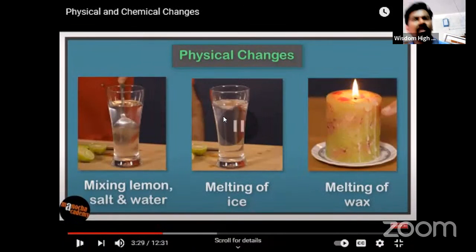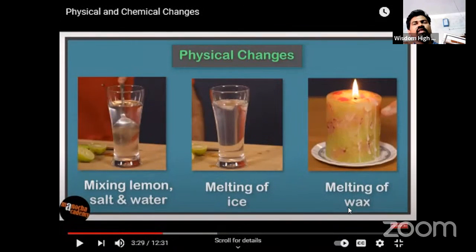Digestion of lemonade is also a chemical change, because when you drink lemonade or lemon juice, it enters our stomach, and chemical reactions take place inside the stomach. So it is a chemical change. Mixing lemon, salt and water is a physical change. Melting of ice is also a physical change, because when you put ice cubes in the lemonade, the particles are not mixing chemically.